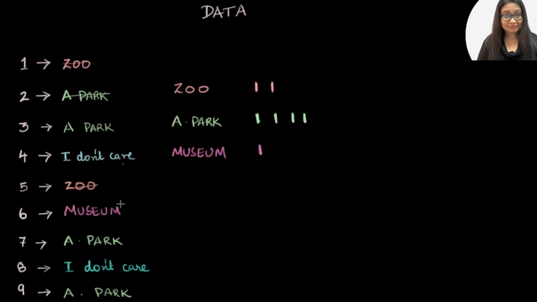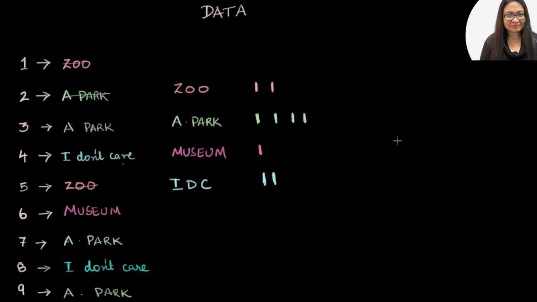And now we also have this new thing that I did not predict, but it's there, so I should count it. So the number of people who said IDC, which is basically a short form for I don't care, that's one and one more. And maybe if the number of people who said I don't care was the maximum, then we can just go wherever we want to. So when I look at it this way, I feel like this is a much easier way to take my decision. I look at this here, not so easy.